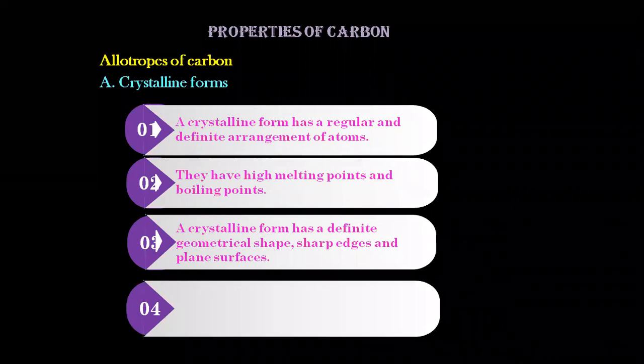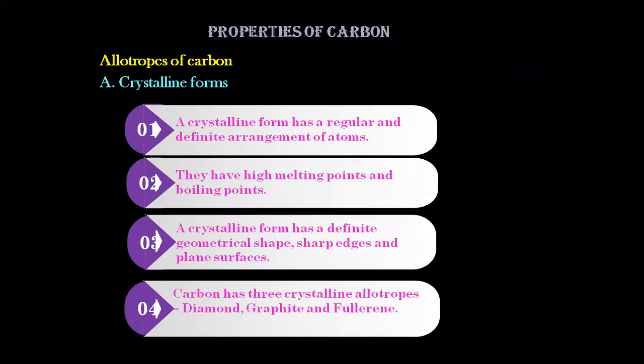Under crystalline forms, you're going to study 3 examples. And here you can see there are 3 allotropes of carbon: diamond, graphite and fullerenes. No, don't write this. Please repeat this. Carbon has 3 crystalline allotropic forms, which are diamond, graphite, and fullerenes. The 3 allotropic forms are diamond, graphite, and fullerenes.